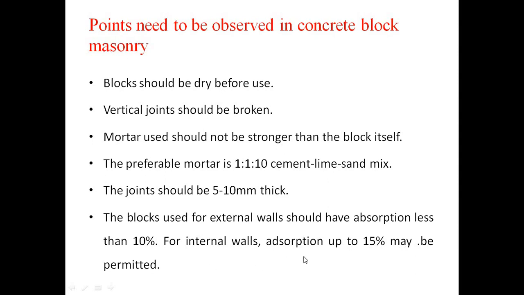So we can use blocks with up to 15% absorption capacity internally, but for external purposes we have to provide less than 10% absorption. It is the basic requirement. These are the points we have to remember when constructing concrete block masonry.